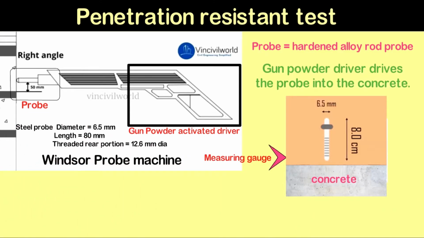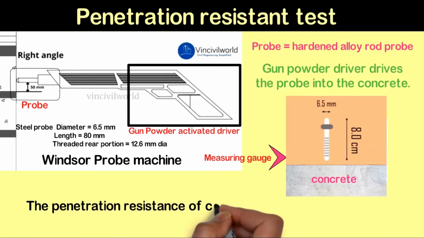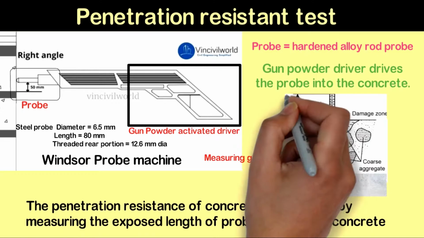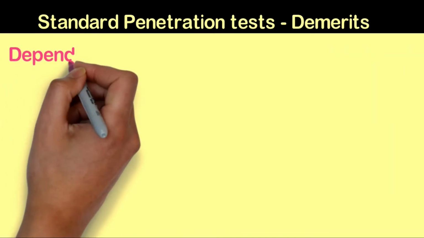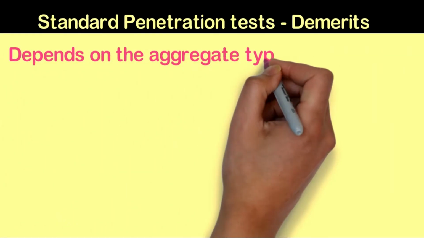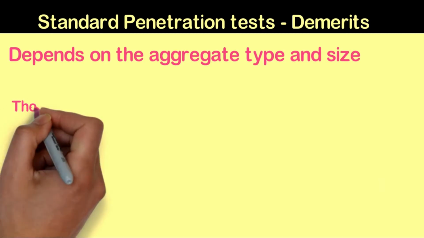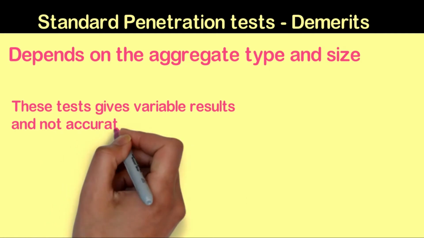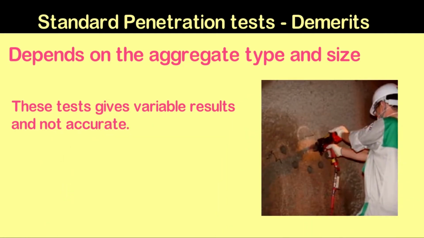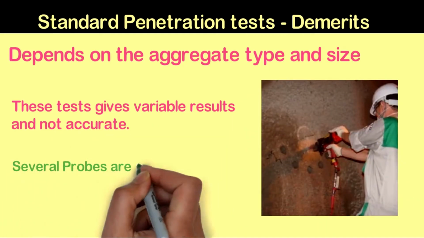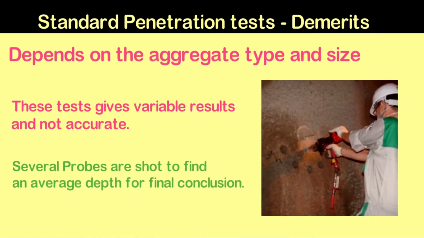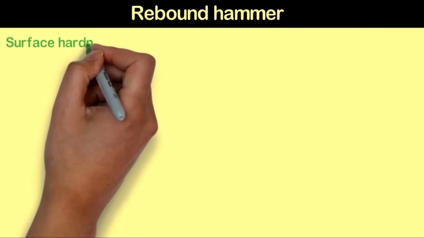The penetration resistance of concrete is computed by measuring the exposed length of props driven into the concrete. Penetration resistance test demerits. The test value depends on the aggregate types and size. The main disadvantage of this test is that this test gives variable results and is not so accurate. Several props are shot to achieve a solid average depth for final conclusion. Next test is rebound hammer.